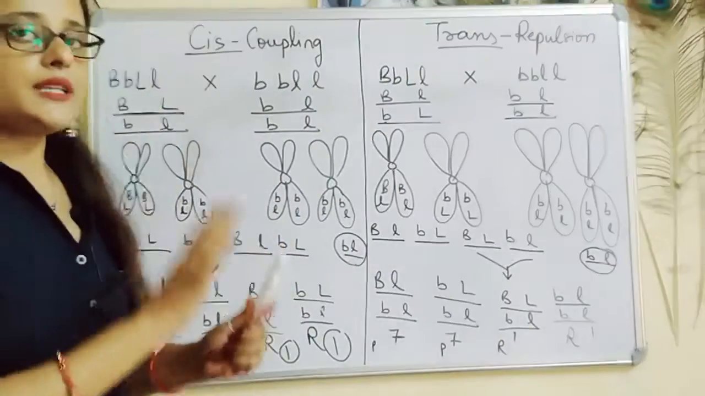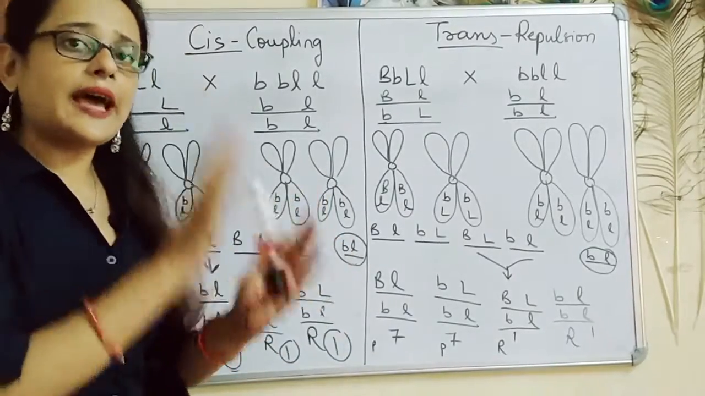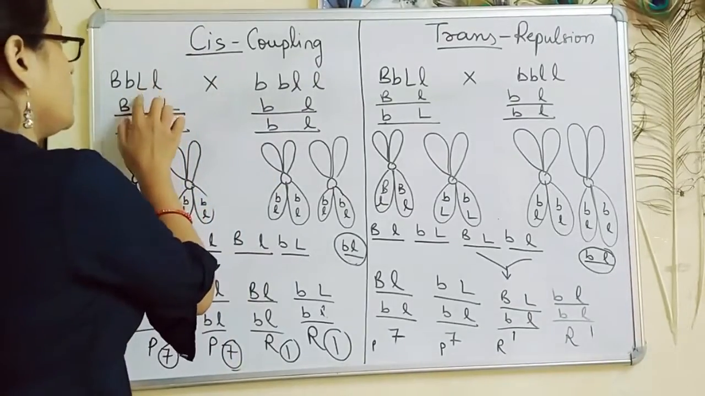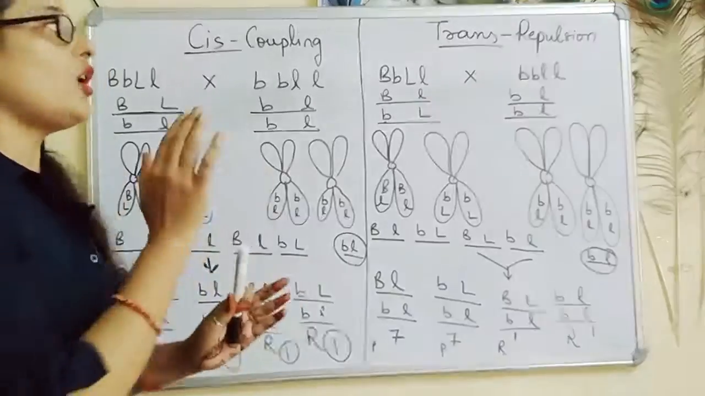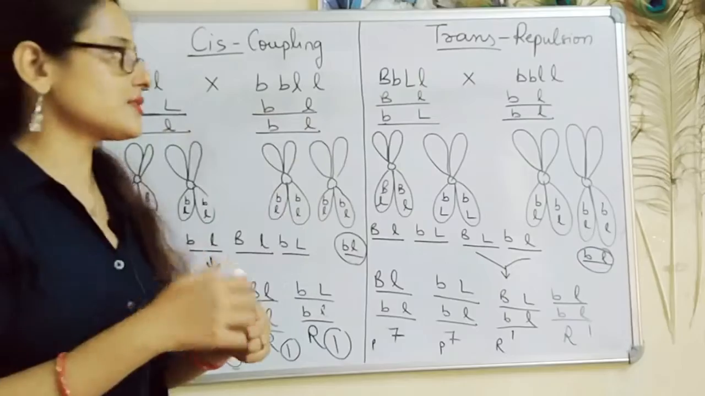Bateson and Punnett also carried out many crosses in sweet pea with the parents having the same phenotype. That is, in both the cases, parents have the same phenotype. Blue long, red round, blue long, red round. But the arrangement of alleles of the heterozygous individual differed, because of which they got different results.